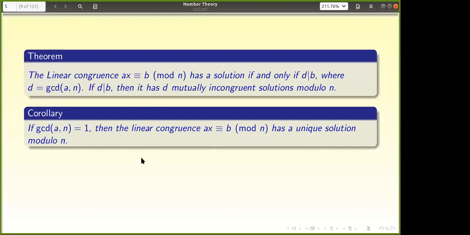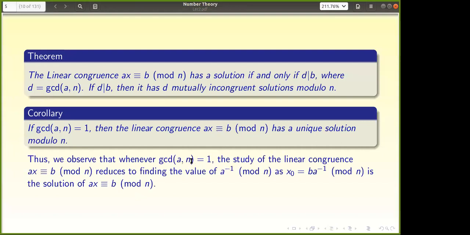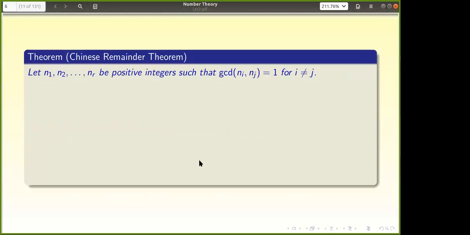Okay. So now it is clear that ax congruent to b mod n has a unique solution modulo n. We observed that with a, n having GCD 1, the study of the linear congruence ax congruent to b mod n reduces to just finding a inverse modulo n, because x0 equal to a inverse times b modulo n is a solution. So this is equivalent to finding a inverse, once you have a, n with GCD 1. Okay, good. Now let us go to the Chinese remainder theorem.